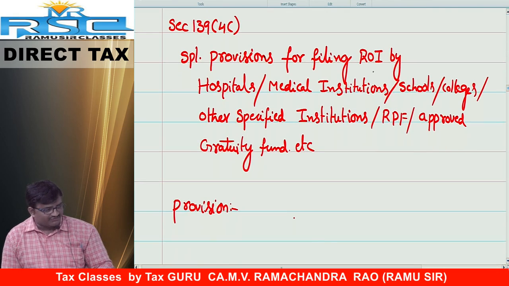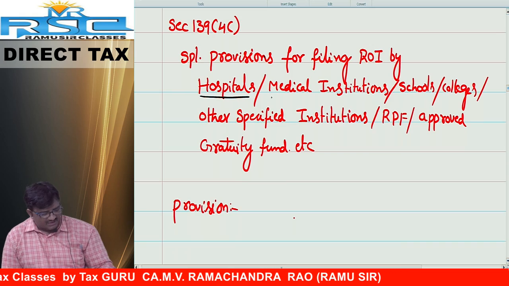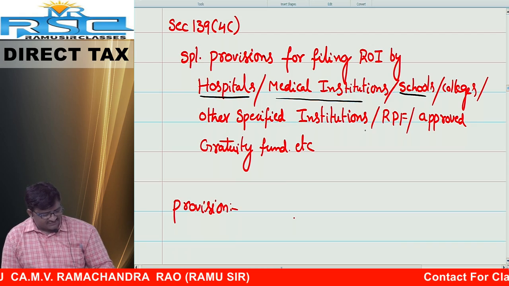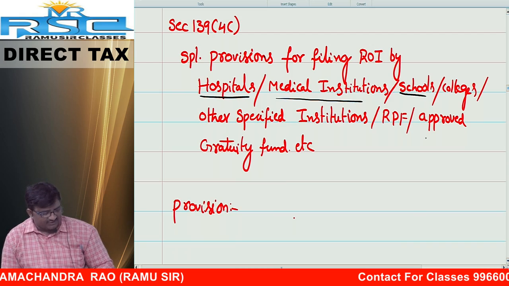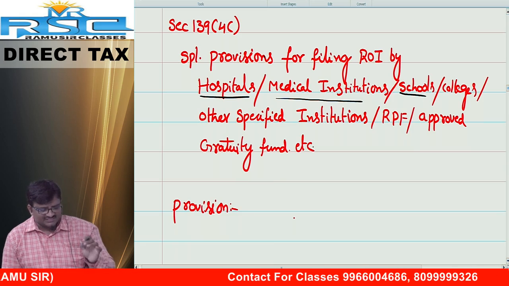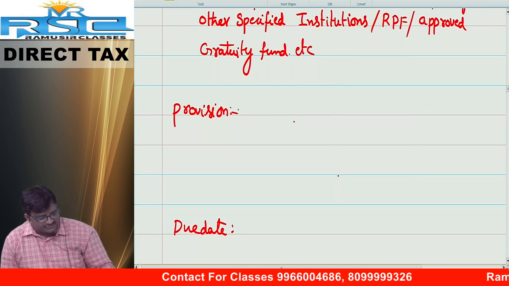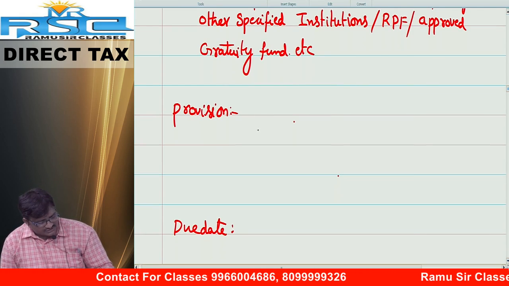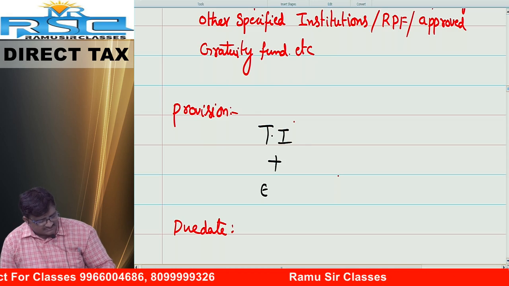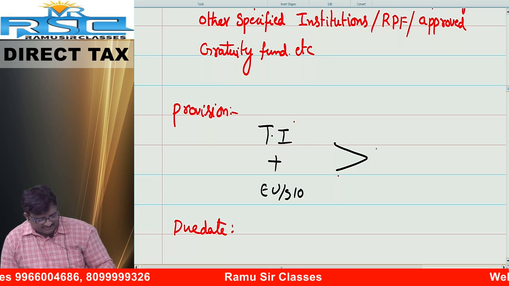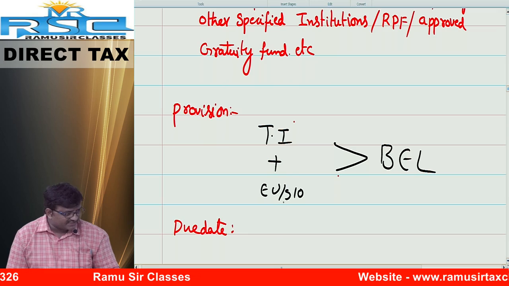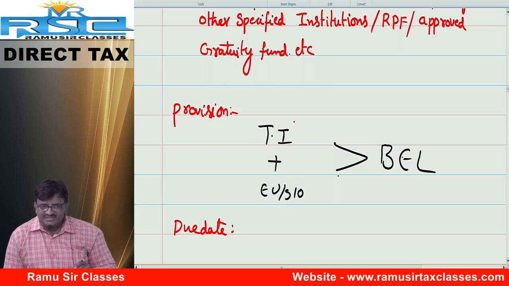Special provisions are applicable for filing of ROI by hospitals or medical institutions, medical colleges, schools, colleges, other specified institutions, recognized provident fund, approved gratuity fund, or national pension fund. All the persons are covered under section 139 subsection 4C. Conditions are as follows. If the total income before claiming exemption under section 10 exceeds basic exemption limit.